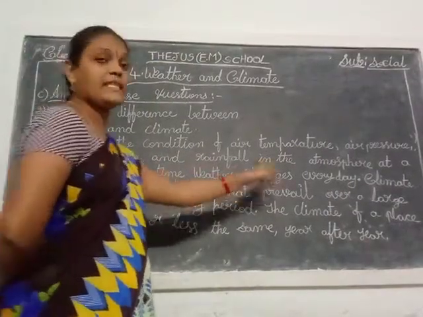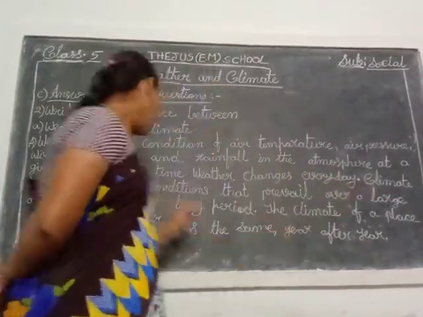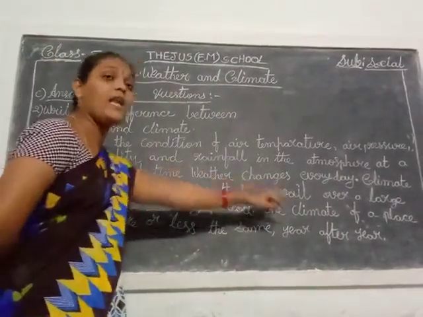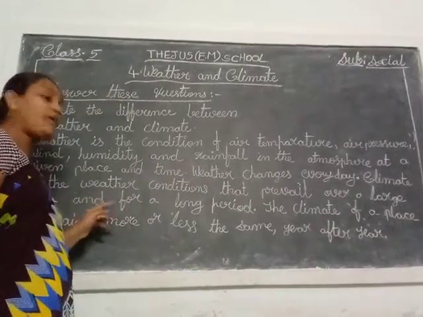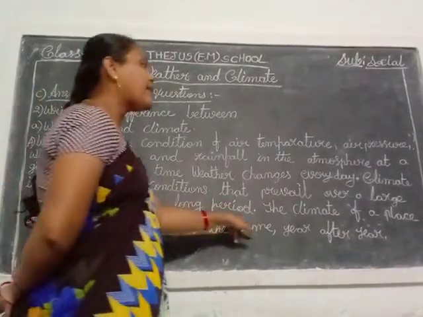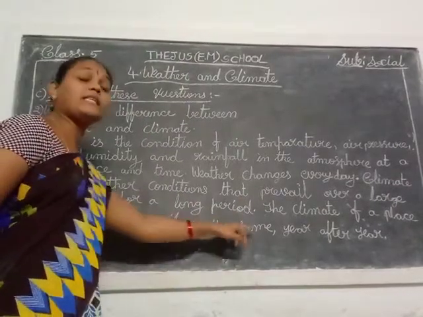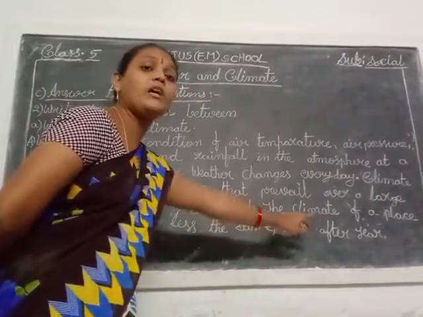Weather changes every day. Climate is the weather conditions that prevail over a large area and for a long period. The climate of a place remains more or less the same year after year.